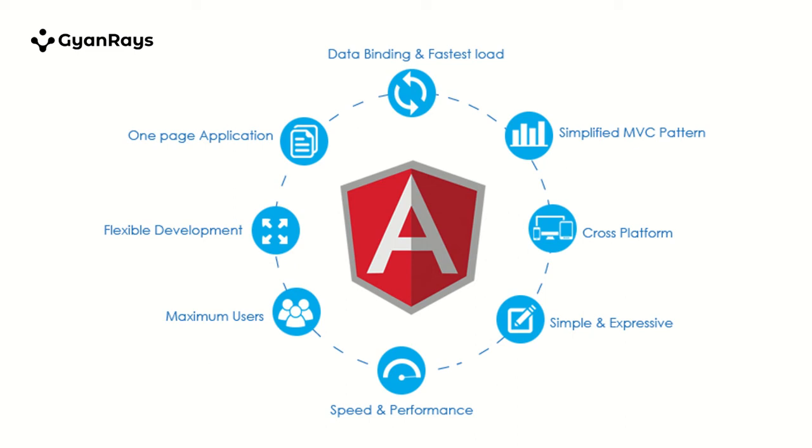Another beautiful advantage is it has a model view control architecture. That means for a separate work there is a separate file or a section which works individually. For instance, if I want to develop a user interface, then there is an .html file available. If we want to write some code for server connection or database read and so on, then we go for a .ts file, which is a TypeScript file.